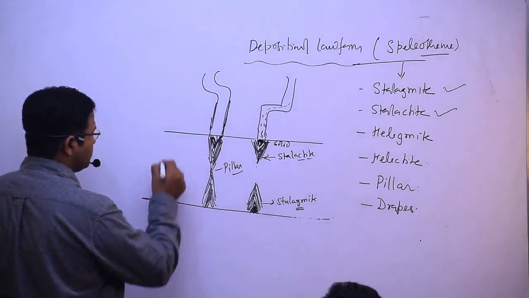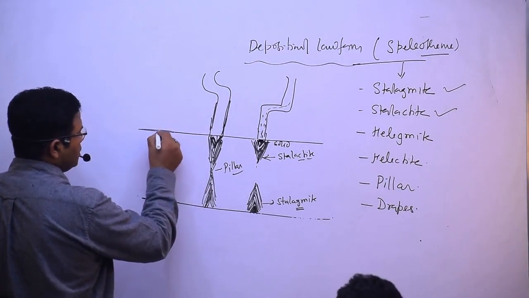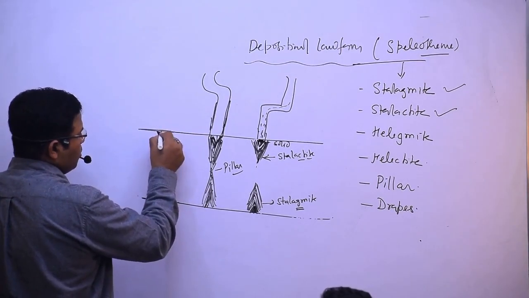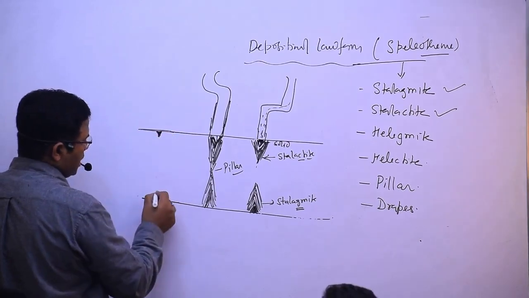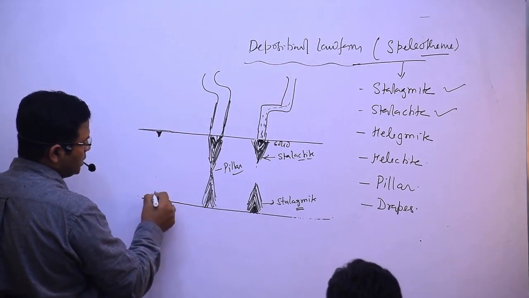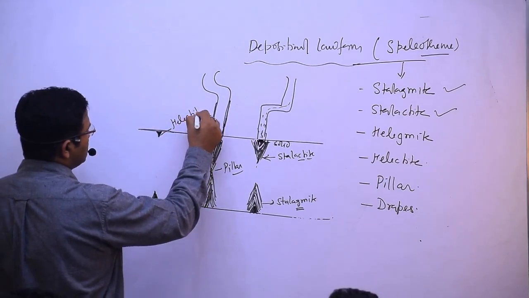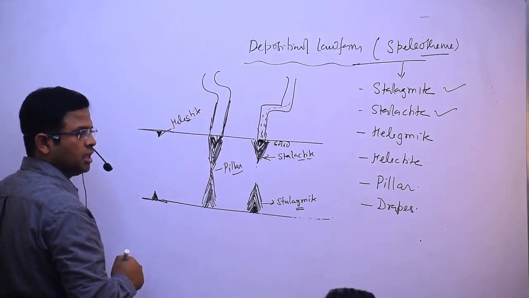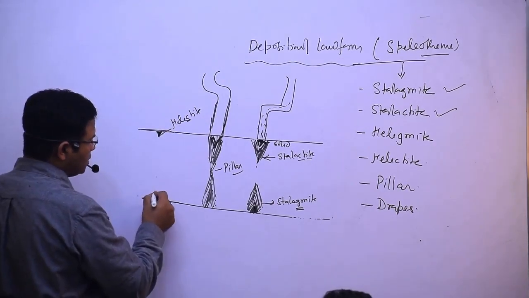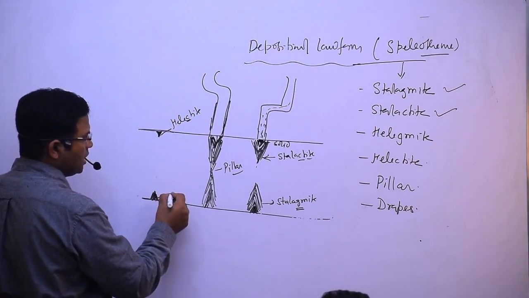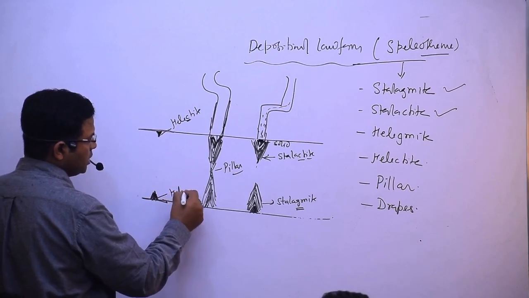And then I said the small stalactite is known as halactite, small one, C for ceiling, and then a smaller structure from the ground like stalagmite is known as halagmite.